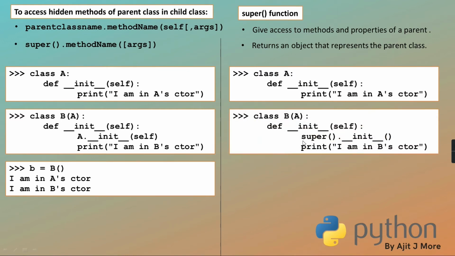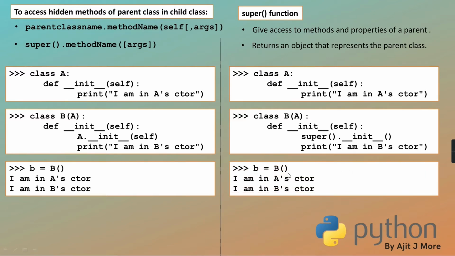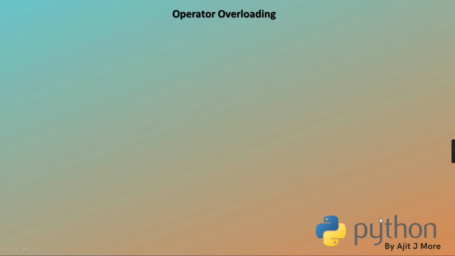Same thing, but I am doing it by the super function, super round bracket dot init. Output you'll get the same. First whose constructor is called? Obviously B's constructor. In that you are giving a call to A's constructor, complete, come back and do the remaining work. Okay? So I hope you are clear with this concept.